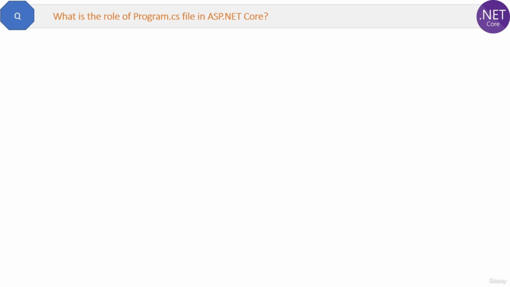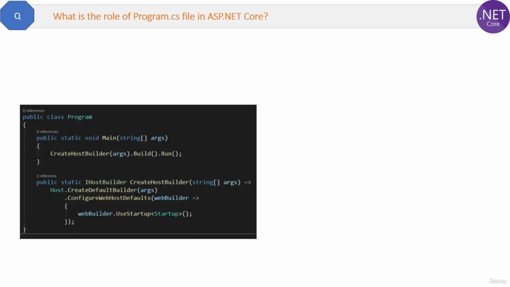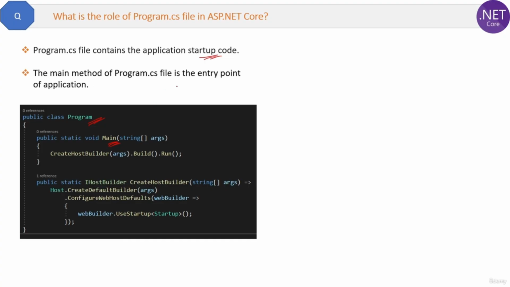What is the role of the program.cs file in ASP.NET Core? Whenever you create a blank ASP.NET Core application project, you will automatically get this file program.cs. Okay, here it is, the program.cs file. The first point is the program.cs file contains the application startup code, meaning whenever any request comes from the client, first it will come inside this program.cs file. Then here we have this main method, right? This main method of the program.cs file is the entry point of the application. You can say it is the first method which gets executed for any request.